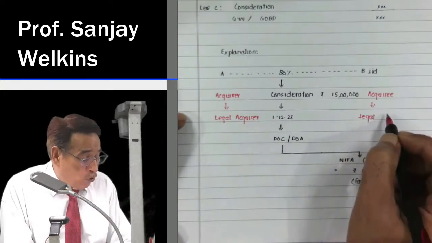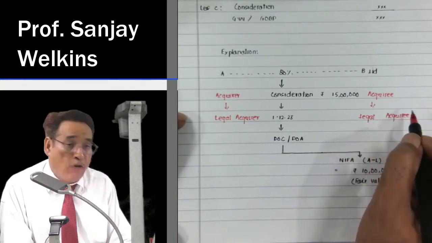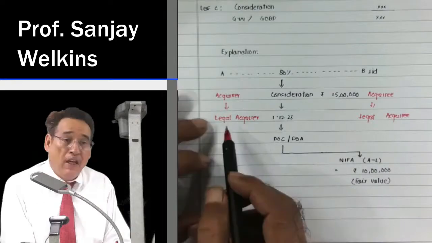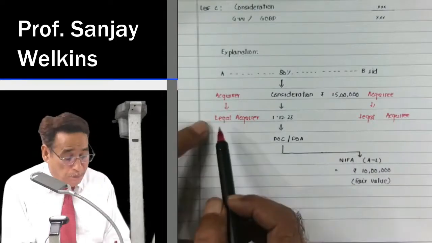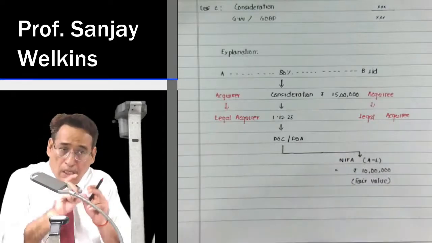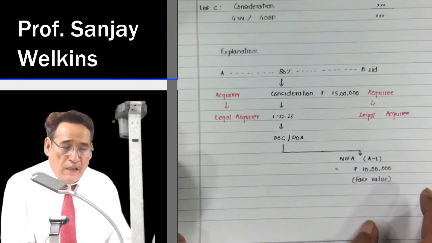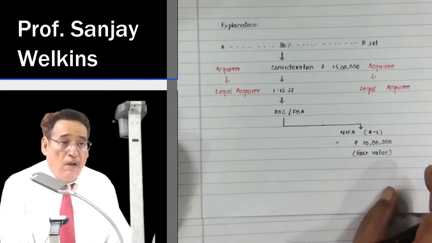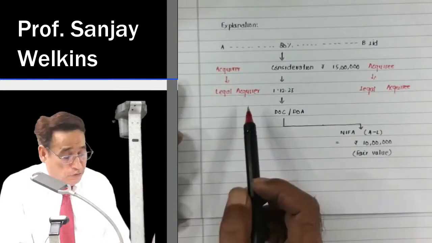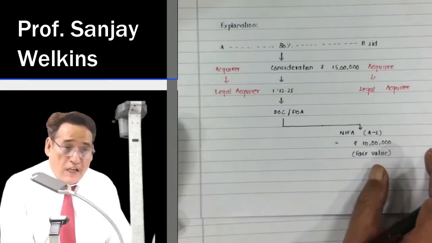Legal acquirer and legal acquiree means who is the acquirer in the eyes of the law. In the eyes of the law, company A is the legal acquirer and company B is the legal acquiree in the eyes of the law. But we have to view the things in perspective of accounts. From the perspective of the accounts, in which company's books we are going to do the accounting.